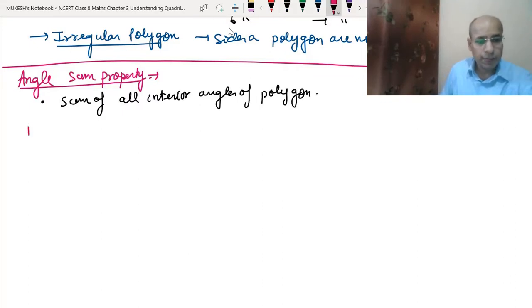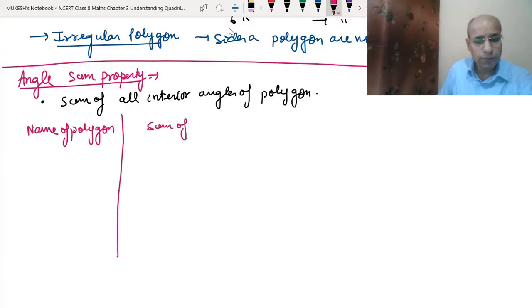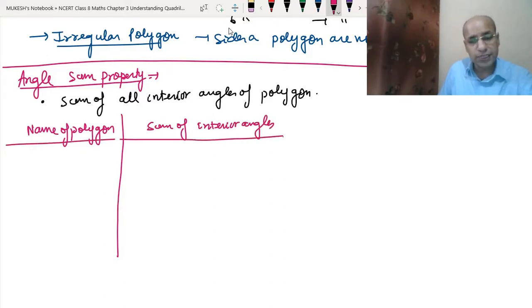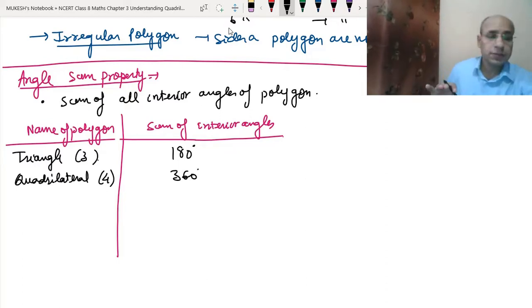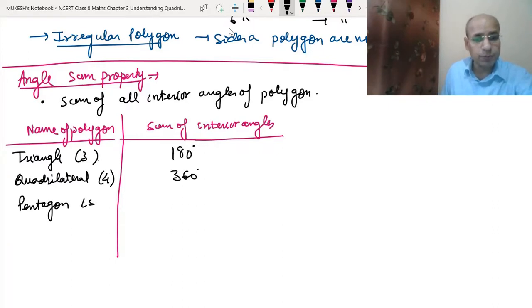So let's make a table: name of polygon and sum of interior angles. Here you just need to learn a table, or I'll tell you the formula. If it is a triangle, it has three sides, and the sum, which we have already studied, is 180 degrees. If it is a quadrilateral, it has 4 sides, and its sum is 360 degrees. Now if it is a pentagon, it has 5 sides, then it will become 540 degrees.